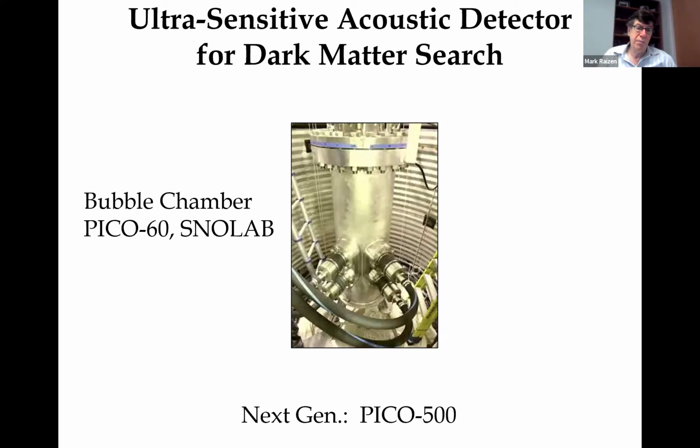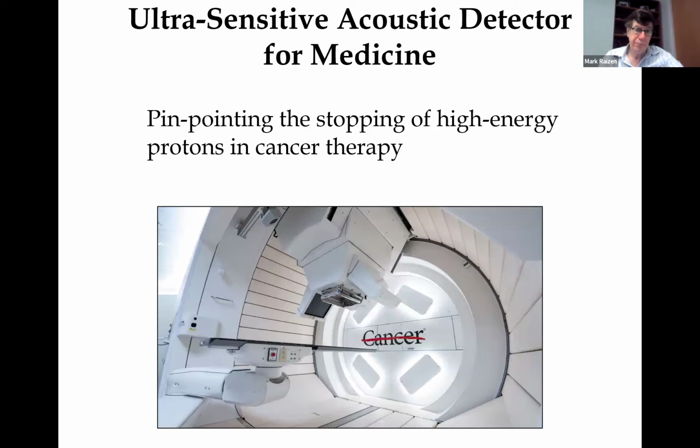And we're in discussions with the Pico collaboration, which is building their next generation experiment. Another direction is ultra-sensitive acoustic detection for medicine. And in particular, one example is pinpointing the stopping of high-energy protons in cancer therapy. Shown is a picture of a proton therapy machine at MD Anderson Cancer Center in Houston.